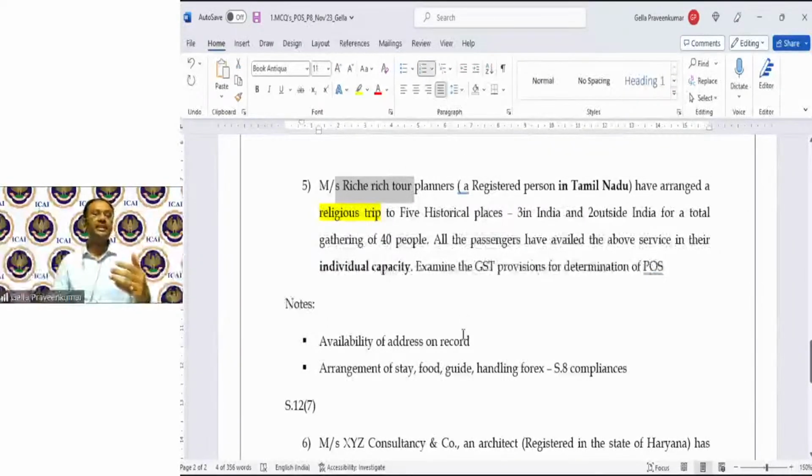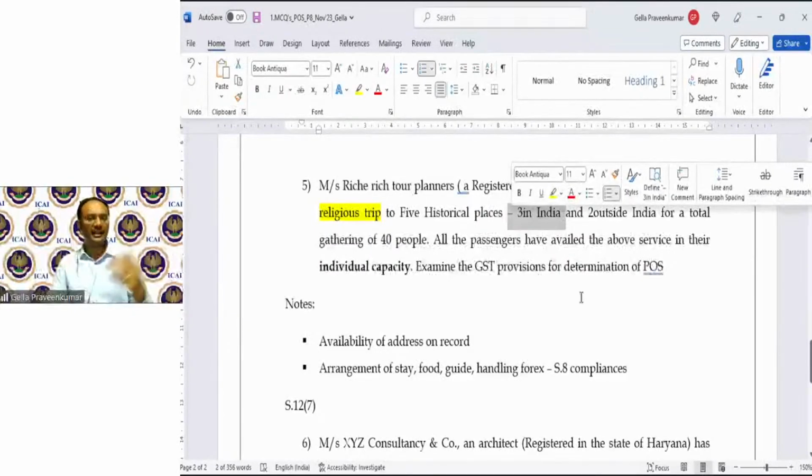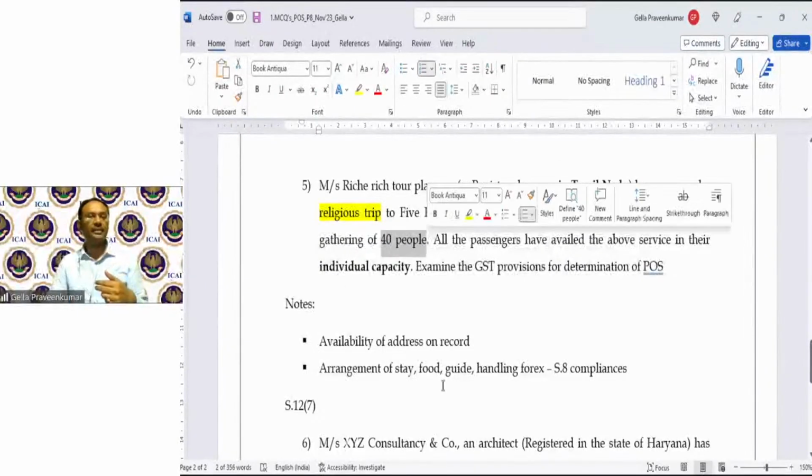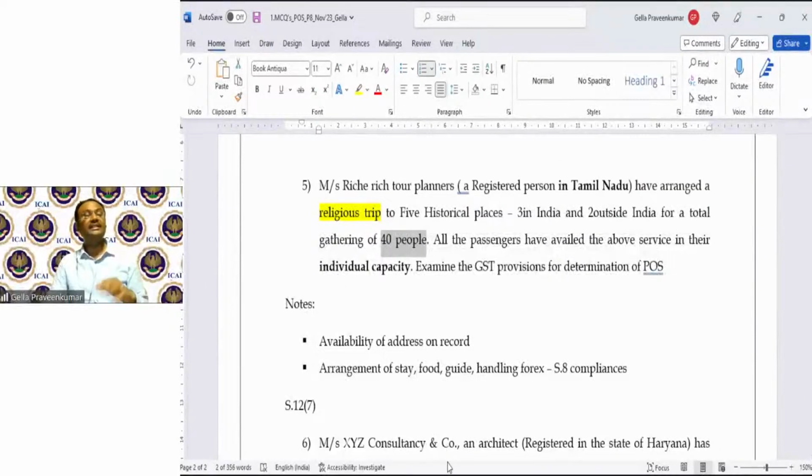So assuming they have charged, say, 5 lakhs, like 5 places, 1 lakh for each place. So what they will do is, for each place, for each 1 lakh, I'll identify the place of supply and bill accordingly. For these 2 places outside India, I'll consider a sum of rupees 2 lakhs as the place where these 40 people hail from. Now, this is the complexity we have in relation to tour operators.